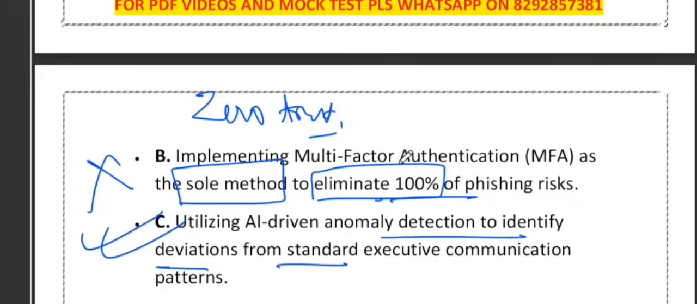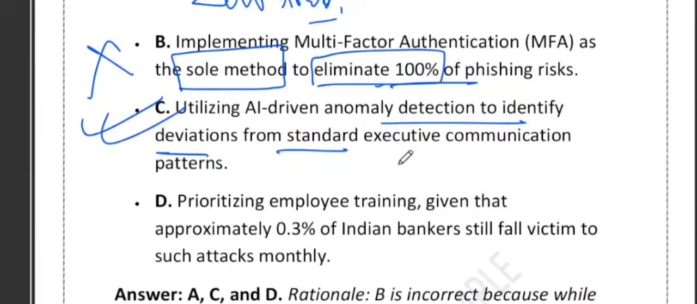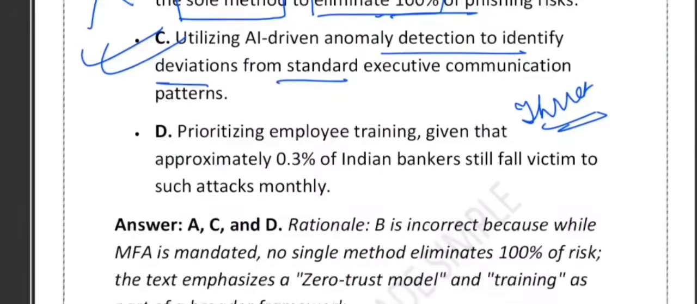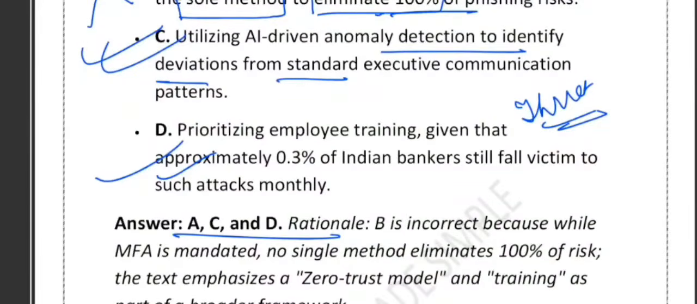Option D, prioritizing employee training. See, I think this is also correct. Even a trained system fails if humans fail. The case clearly shows that 3 junior employees fell for SMS phishing. These statistics clearly highlight that the threat is ongoing. A small percentage is still equal to 1,000 of people in the banking sector. So the correct answer is A, C and D. A, C and D are all correct.